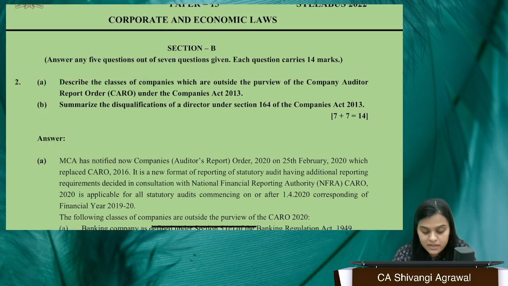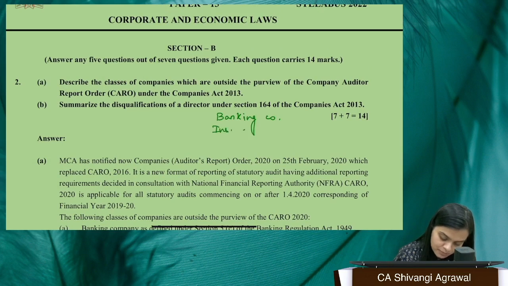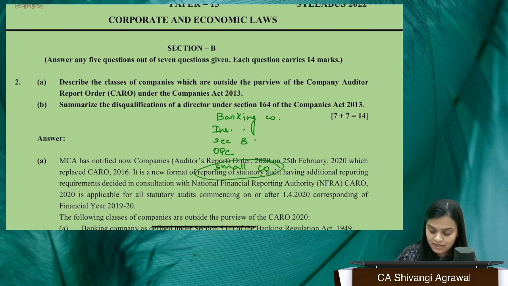You have banking company, insurance company, section 8 company, OPC, thereafter you have small company, and you also have private company. What is small company? That also you must define, because when we read CARO we read it that way only, right?